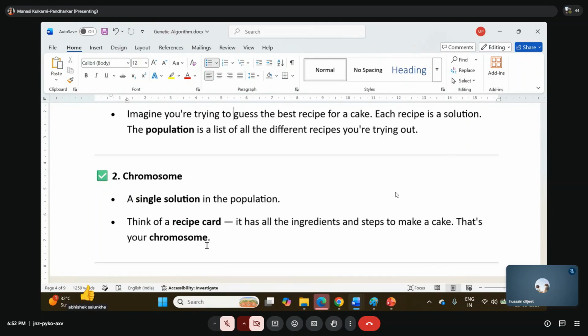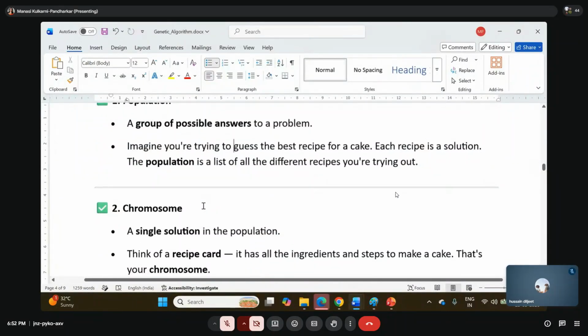obviously. The fruit cake is another solution in the population, and again the ingredients will be different. If I'm talking about a cake without egg, a completely vegetarian cake, the ingredients will be different. A non-veg cake will again have totally different recipes.